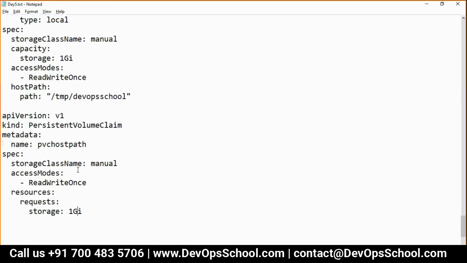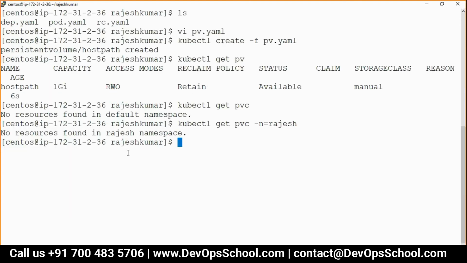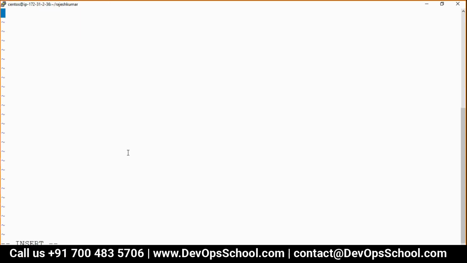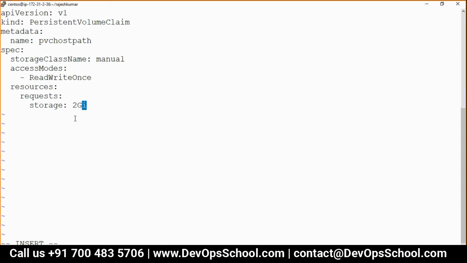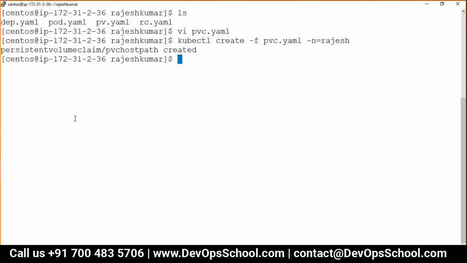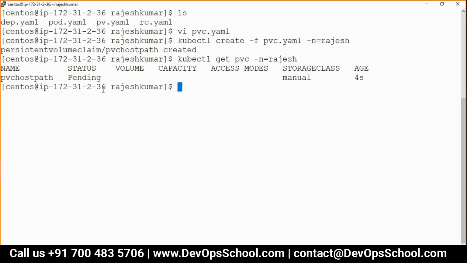Now you know one thing. I am not requesting 1 GB, rather I am requesting 2 GB because of some reason. I want to show you some message actually. So here, vi pvc.yaml. Look at it. I requested 2 GB, okay? And here kubectl create -f of PVC -n is equal to Rajesh. And here guys, I created a PVC. Get PVC. See here. What is this?